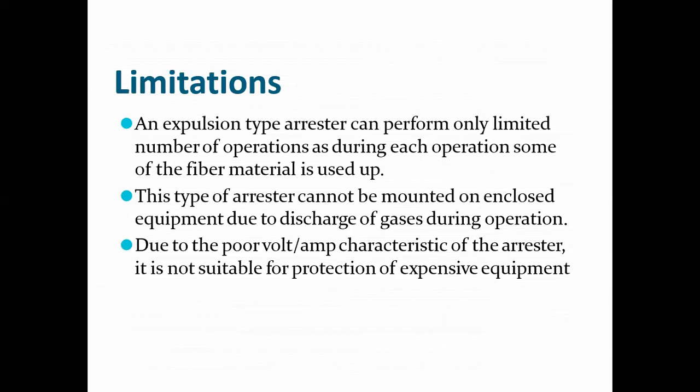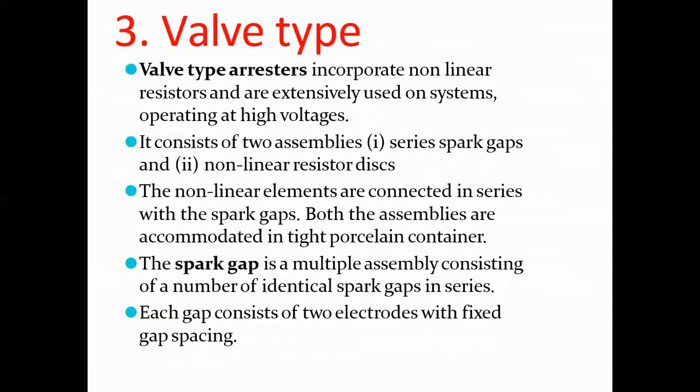Limitations of expulsion type arrestor. An expulsion type arrestor can perform only a limited number of operations as during each operation some of the fiber material is used up. This type of arrestor cannot be mounted on enclosed equipment due to discharge of gases during operation. Due to the poor volt-ampere characteristic of the arrestor, it is not suitable for protection of expensive equipment.